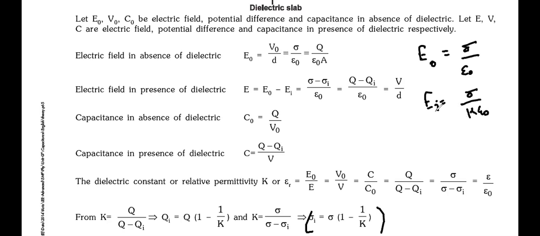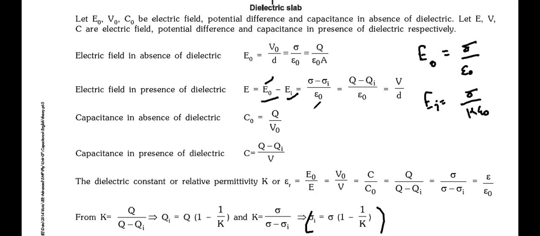Whenever we talk about inside the dielectric, it is the electric field due to the capacitor and due to the dielectric. So E naught is sigma by epsilon naught, and E I is sigma I by epsilon naught, and this is equal to E naught by K. Now they have turned it in terms of Q and V. You can just ignore it.